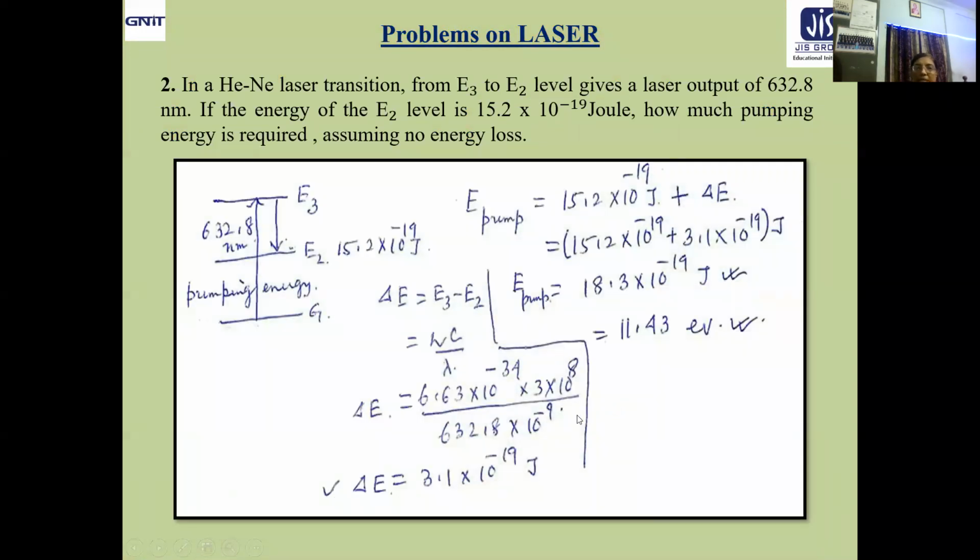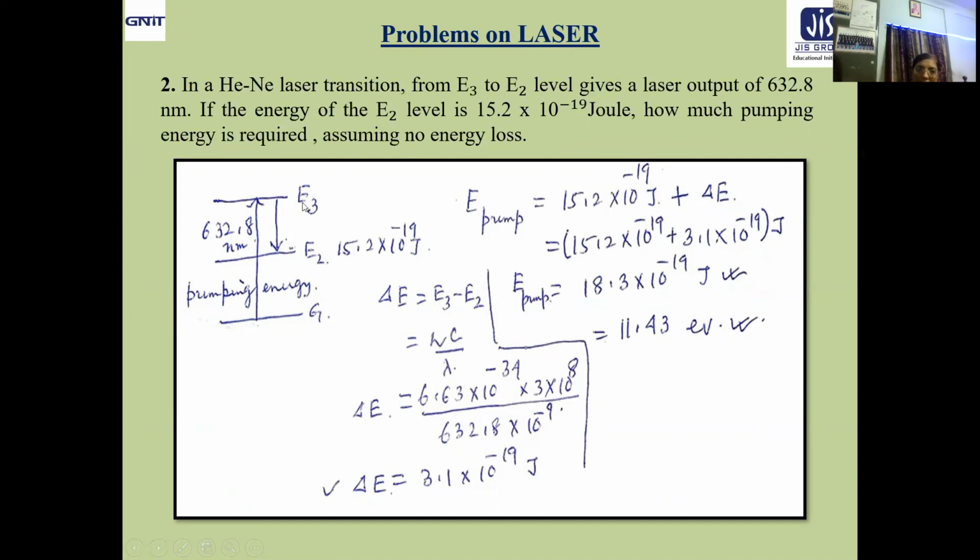Let us now move to the next question. In a helium-neon laser, transition from E3 to E2 level gives a laser output of 632.8 nanometer. If the energy of the E2 level is 15.2 into 10 to the power minus 19 joule, how much pumping energy is required, assuming no energy loss? Now energy of E2 level is this. So how much pumping energy is required?